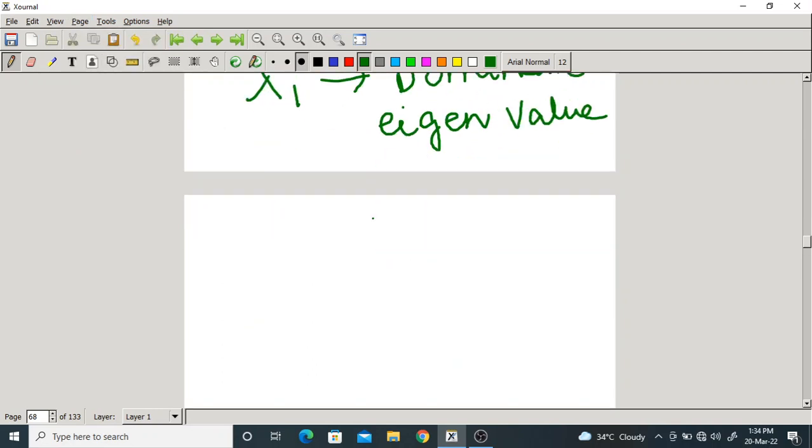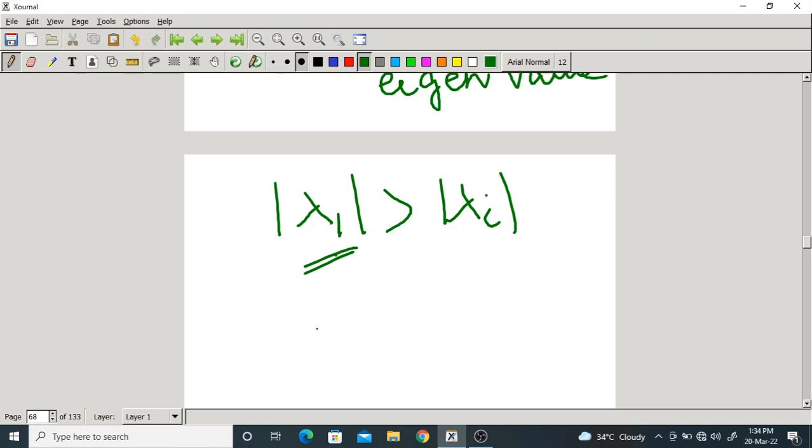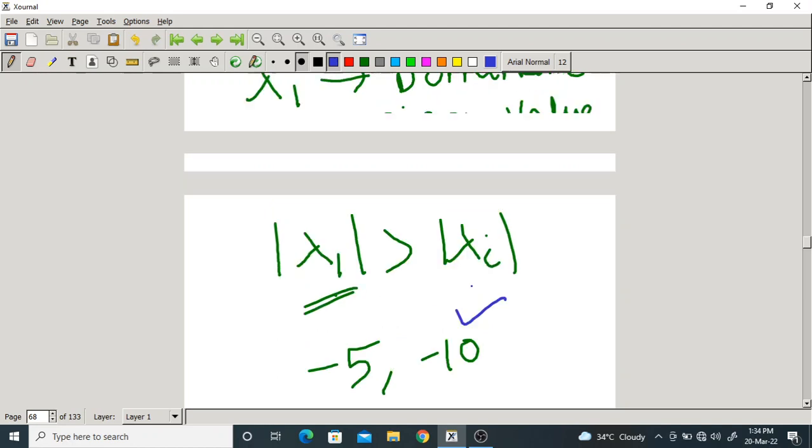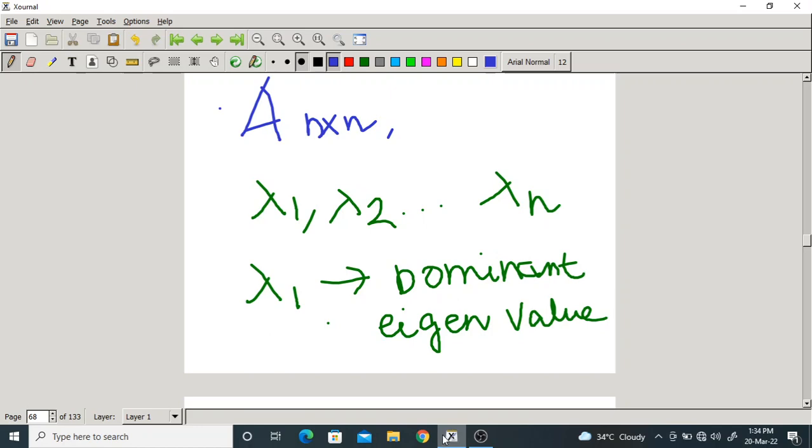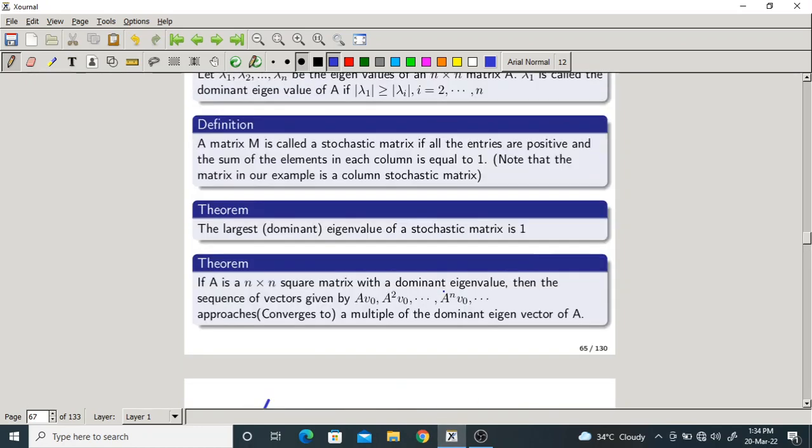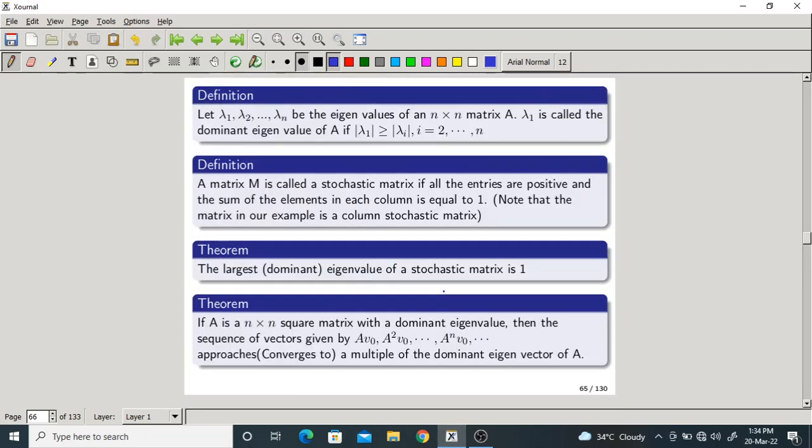If the magnitude of lambda 1 is more than the remaining eigenvalues, then the largest eigenvalue is called the dominant eigenvalue. Largest by magnitude only, not by sign. Suppose we have two eigenvalues, minus 5 and minus 10. By magnitude, which is largest? This one. So minus 10 will be the dominant eigenvalue of the matrix. Very simple, isn't it? The dominant eigenvalue is the largest eigenvalue by magnitude.